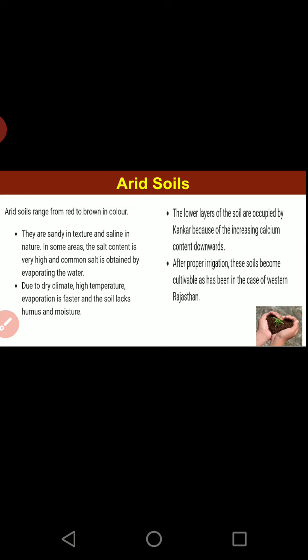It dries up. Moreover, if you dig these soils deeper, you will find the calcium nodules. That is the salts. Due to evaporation, lots of salts are gathered as nodules, which again makes the soil infertile. If we want to use it, we have to give lots of treatment, and then only these soils will be useful.